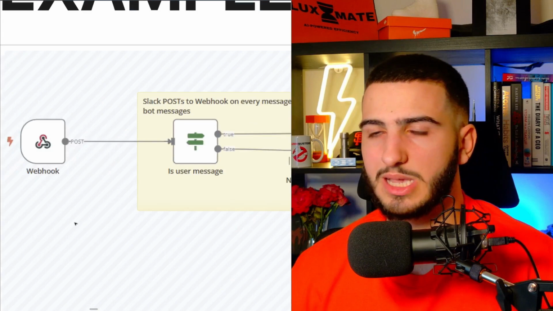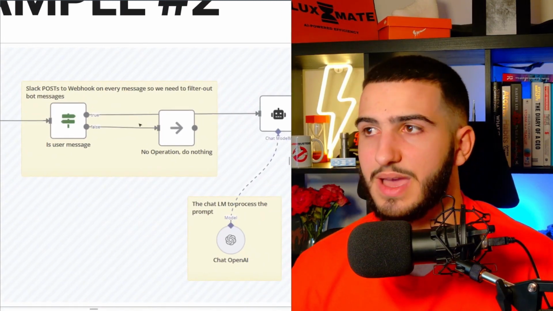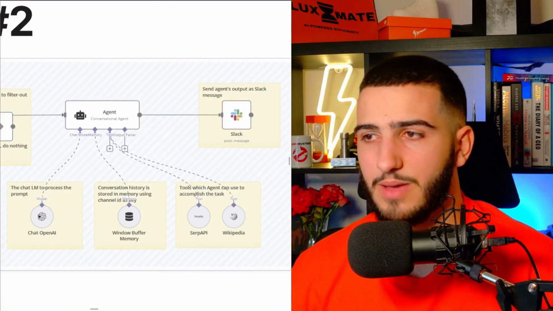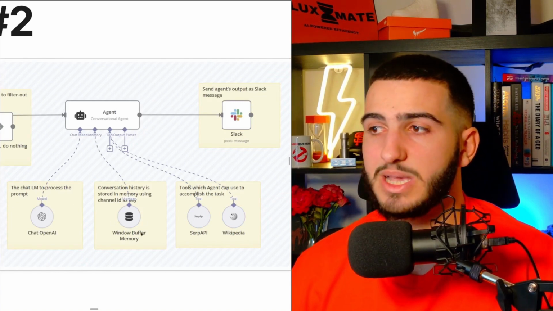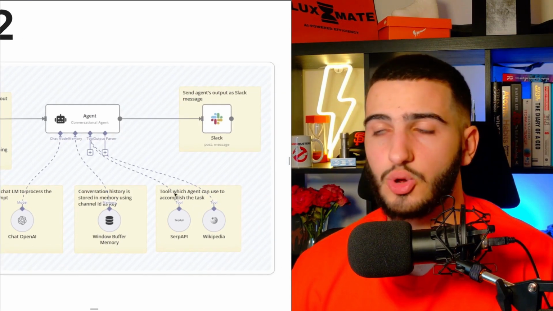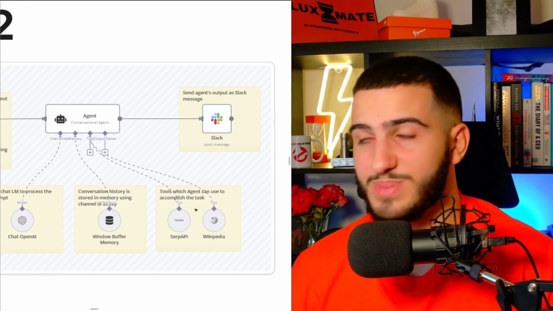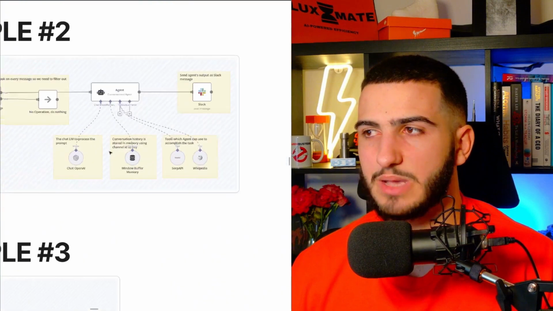So what this basically does is whenever a new message comes in Slack, it reads the webhook to make sure it's a message from Slack, and if it's a person asking a request, it's going to go ahead and talk to the LLM, which is basically ChatGPT, to configure what the request actually is. Based on that specific request, it stores that information, and then it actually completes the task, which could be searching the internet, I don't know, wherever it may be, and then at the end it responds back in Slack. Now this is a very basic version of this.